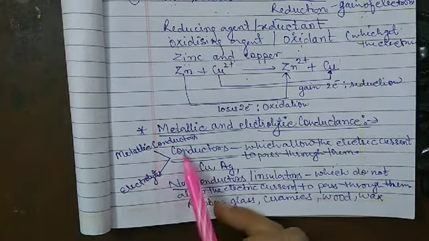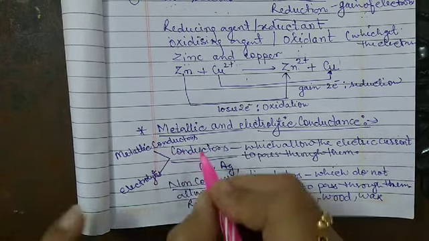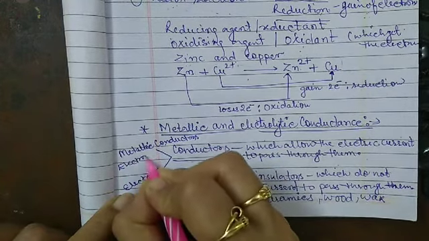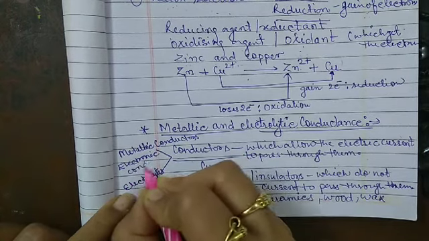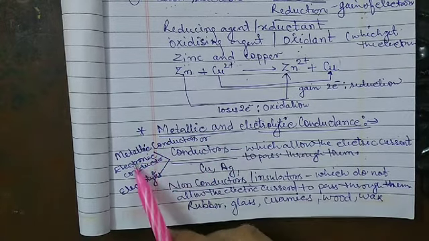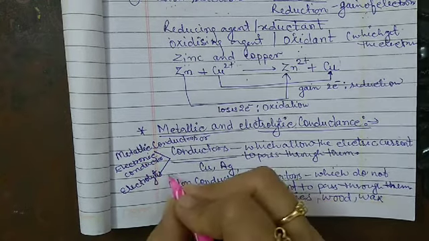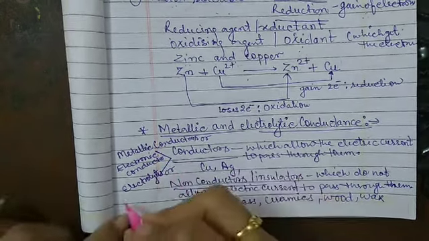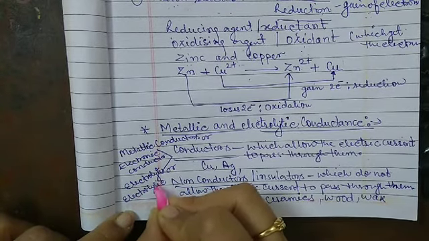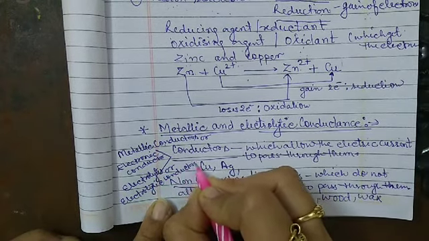Conductors are of two types. The first one is the metallic conductor, and metallic conductors are also known as electronic conductors. The second one is the electrolytes, and electrolytes are also known as electrolytic conductors.